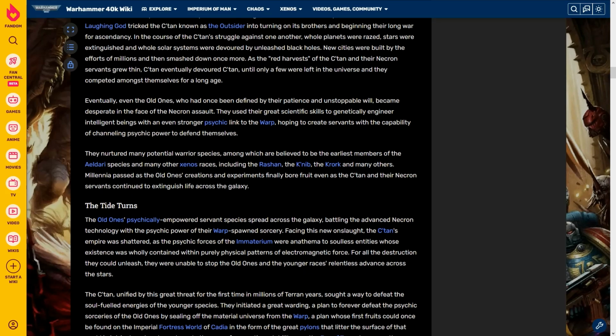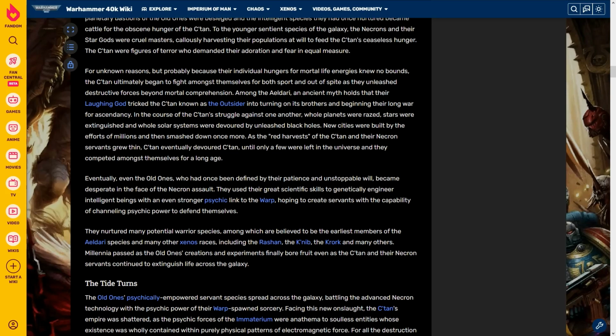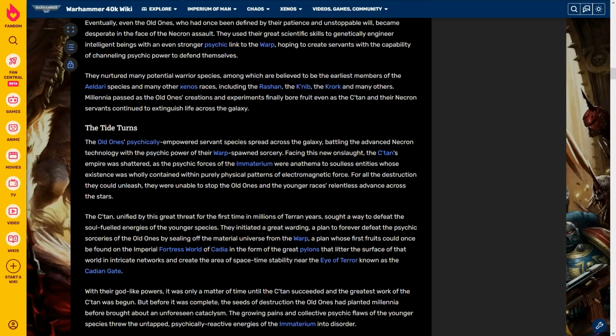I feel like part of that should have come before another part of that. Like, I think they should have explained the Old Ones making the Xenos races before the paragraph about the C'tan starting to eat each other, but okay, sure.